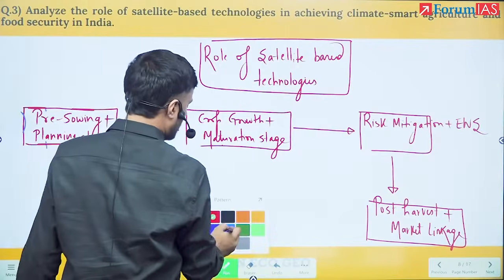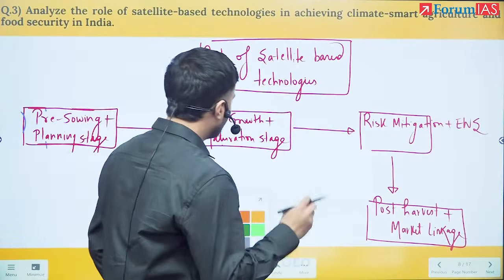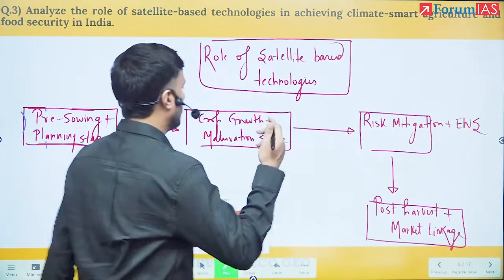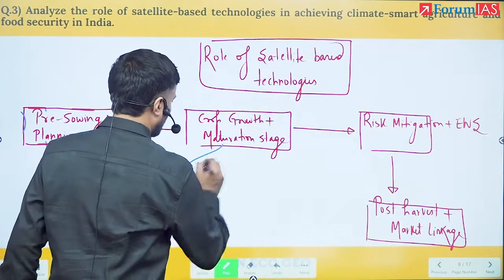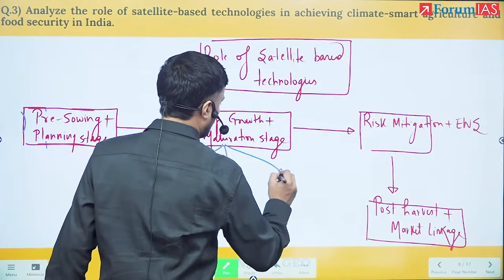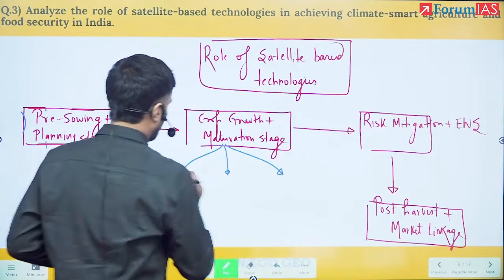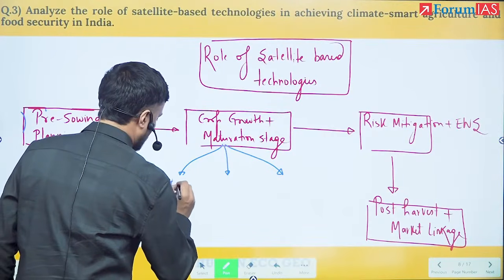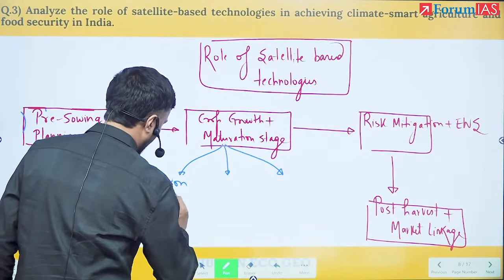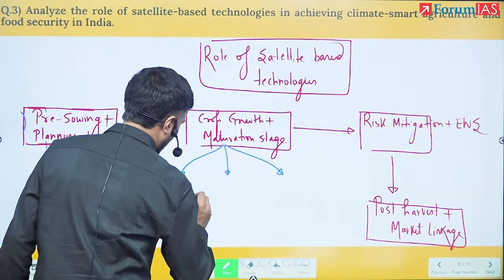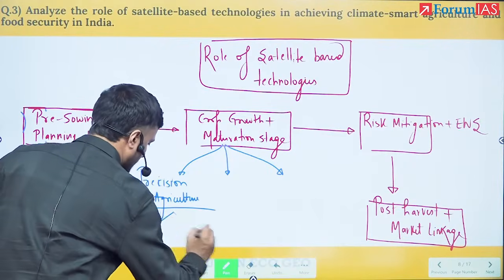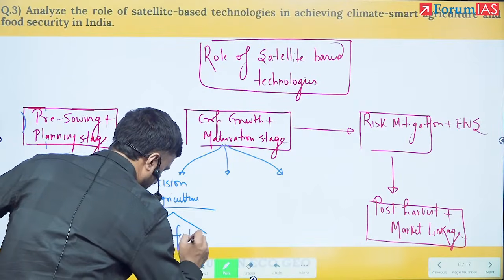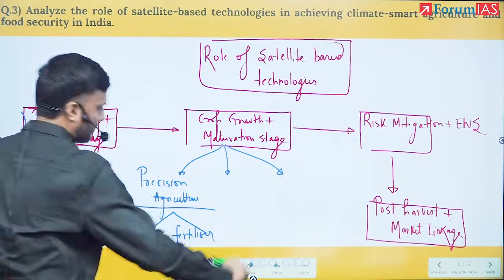In the second stage, you see, it is talking about the crop growth and maturation stage. In the crop growth, I need to know one pillar, first is precision agriculture. Here I have to provide water and fertilizer as per the need of the crops.